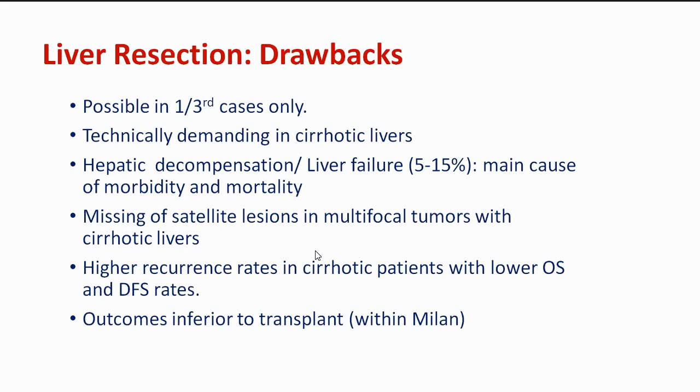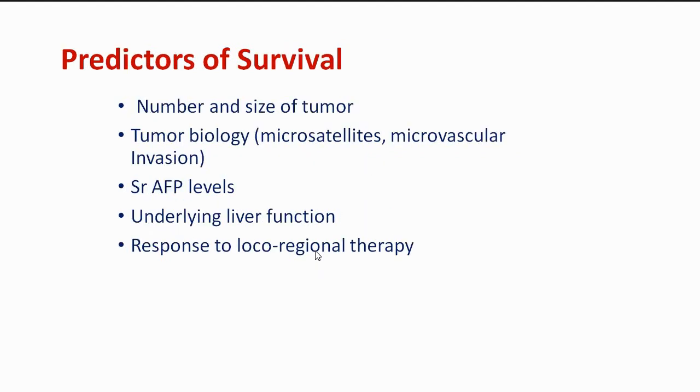Also, if the pre-surgery evaluation is not good and the surgeon missed satellite lesions before surgery, it can lead to multifocal tumors, and there is no advantage of getting a resection at this stage. So there is a higher recurrence rate in cirrhotic patients, with a lower overall survival and disease-free survival. The overall outcome is inferior in liver resection, but it can act as a bridge to transplant. If the patient has waiting time, in the meantime he can have a resection, and later when the donor liver is available, he can undergo liver transplant. So these are drawbacks and benefits of liver resection.